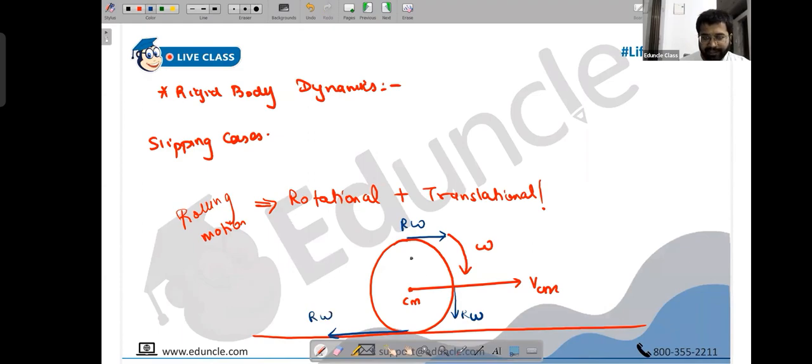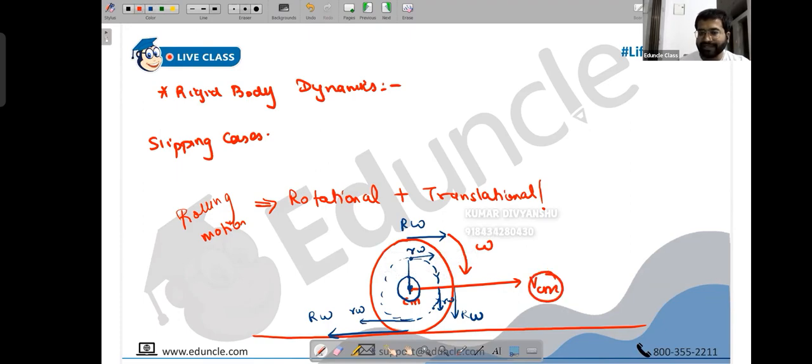But if you take a point here, people, this point is going to rotate along this smaller circle, so it has a smaller radius and a smaller tangential velocity. Basically, as you go towards the center, the value of r decreases, and at the center r becomes 0. At the center, there is no tangential velocity, because r omega does not exist when r becomes 0. However, at all the other points, you have r omega.